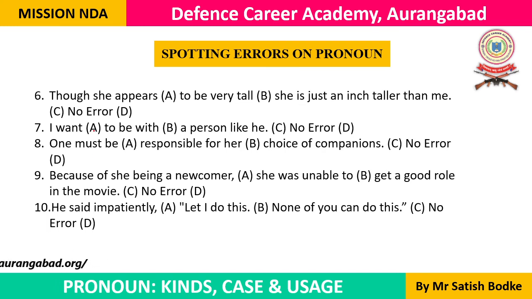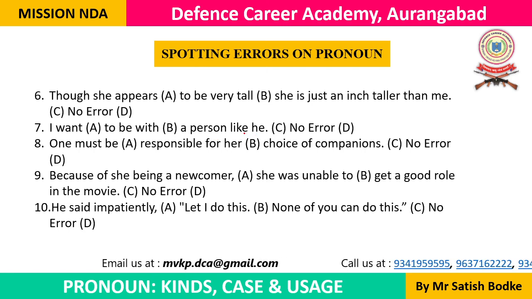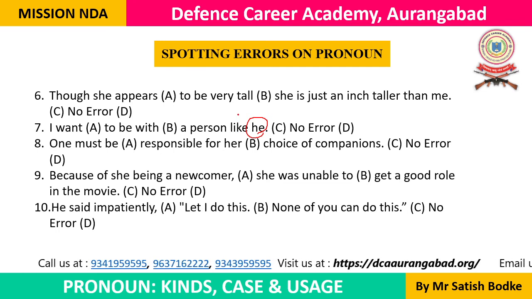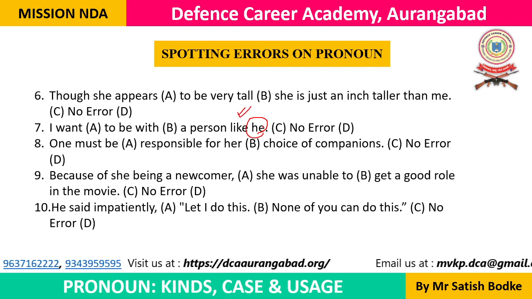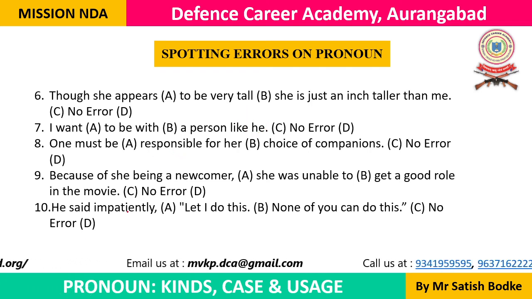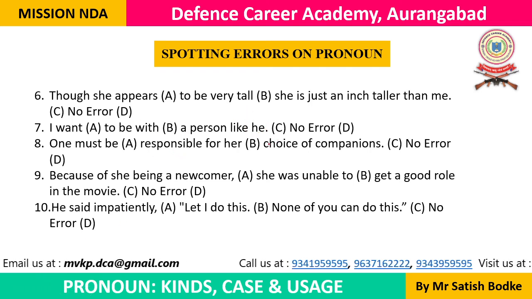because in part C of the sentence there is a grammatical error. So this is a spotting error, and now the next one is, I want to be with a person like he. Like he की जगह पे like him हमें लिखना होगा, क्योंकि यहाँ पे like के बाद में जनरली ऑब्जेक्टिव केस ही आता है. जनरली ऑलमोस्ट ऑब्जेक्टिव केस ही आता है. And it is also in the end of the sentence.